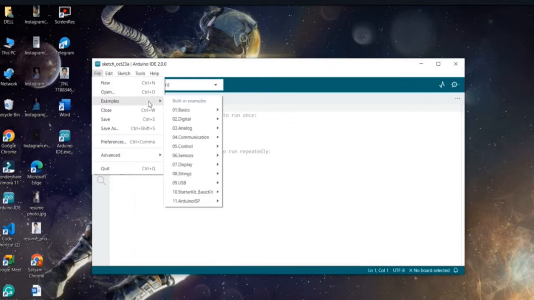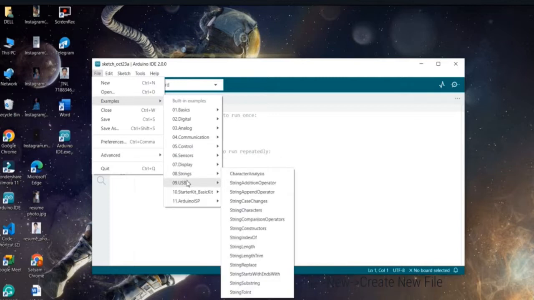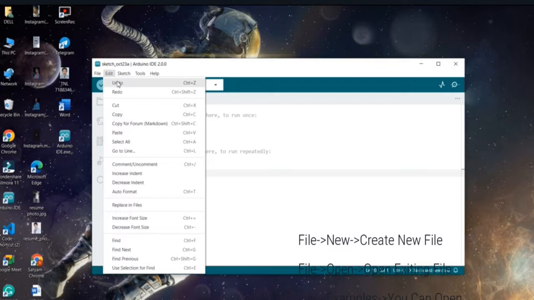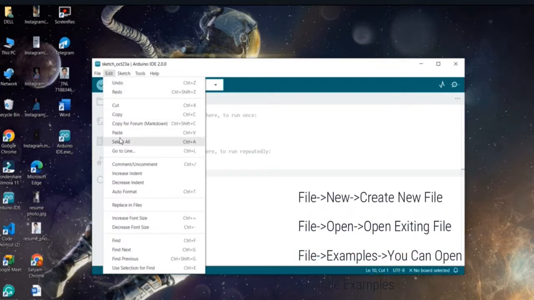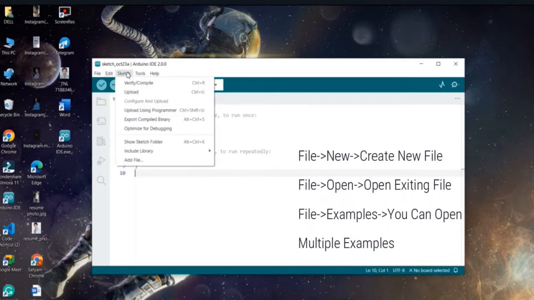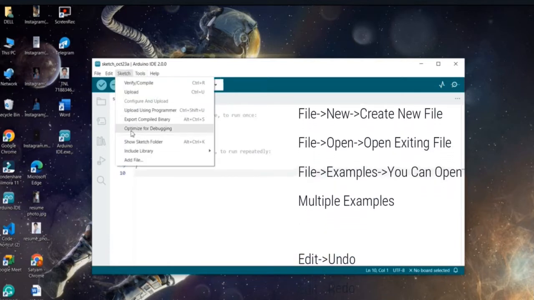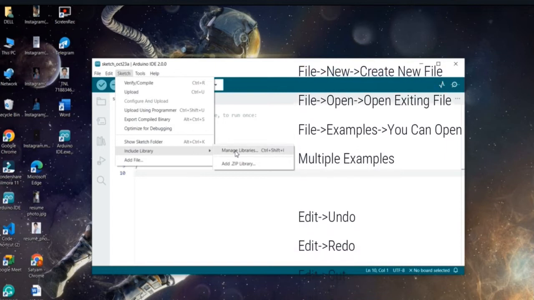You can open the examples: basic, digital, analog, communication, control, sensor, display, string, USB, etc. On edit you can undo, redo, cut, copy, paste, select all, etc. Sketch is the most important one. Here you can see the option include library or manage libraries.